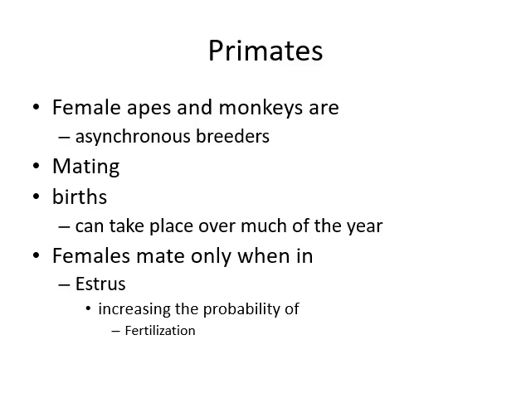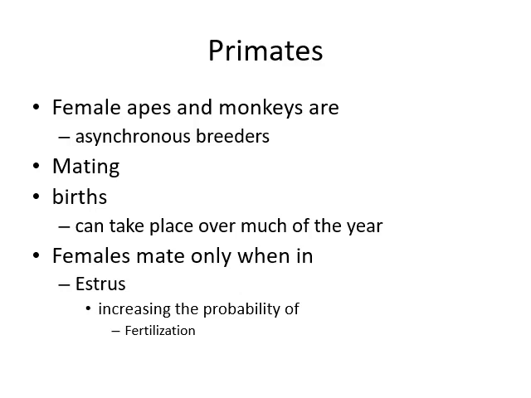Females mate only when in estrus, increasing the probability of fertilization. Basically, the estrous cycle is like the menstrual cycle. The estrous cycle is that in which the female is ready and has an egg inside the body.